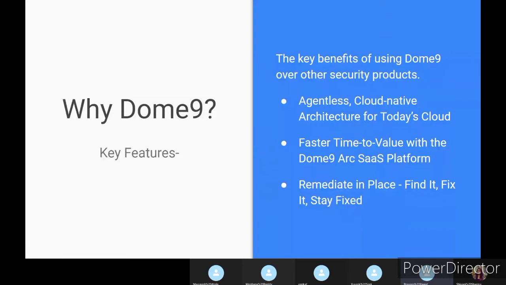Okay, the last one is remediate in place: find it, fix it, and stay fixed. Most of the time it is already updated and it has a monitoring solution. This Dome 9 tool has a monitoring solution, and it gives a visualization to the people who maintain it. Okay, and it is very easy to find vulnerabilities, and it hardly takes a few seconds to fix them, and you can stay fixed all the time with this Dome 9 security tool.